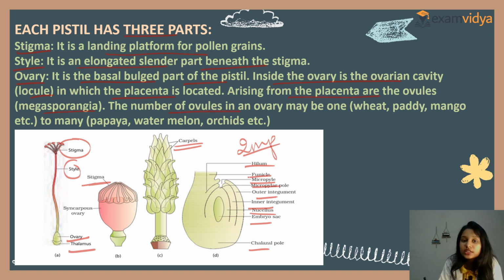The number of ovules in an ovary may be one, as in wheat, paddy, mango, etc. It can be many, as in pepper, watermelon, orchids, etc. The number of ovules present gives rise to different seeds or different fruit structures. So these are the parts of the pistil: stigma, style, and ovary.